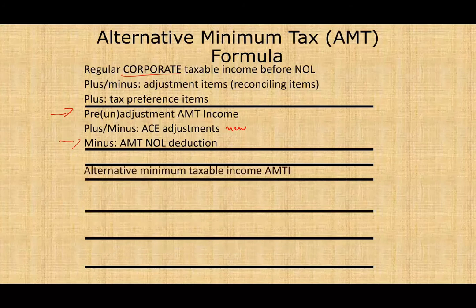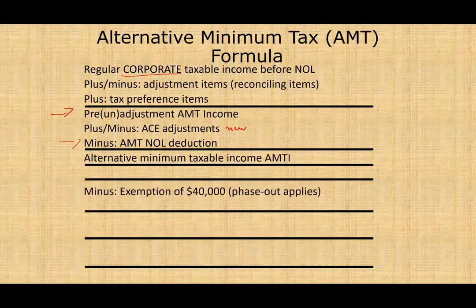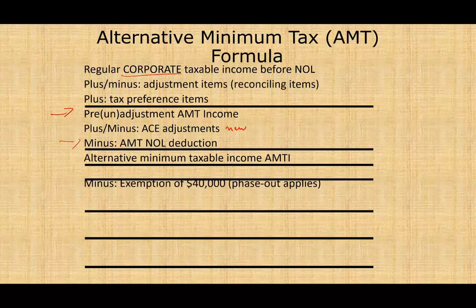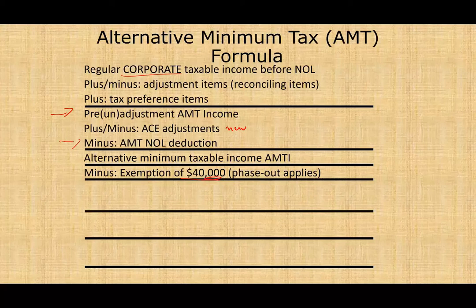And after we deduct NOL, we'll get to alternative minimum taxable income, AMTI. From there, we can deduct, just like we did for the personal, an exemption. The exemption here is 40,000. Obviously, there's a phase out. We're going to see what the phase out is next. Then that's going to give us, after we compute our exemptions, we're going to get to the AMT base, and this is basically AMTI before exemption. Obviously, then we deduct the exemption, then we'll get to the base.